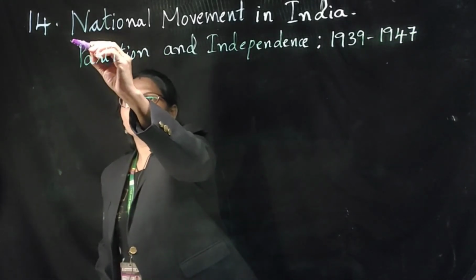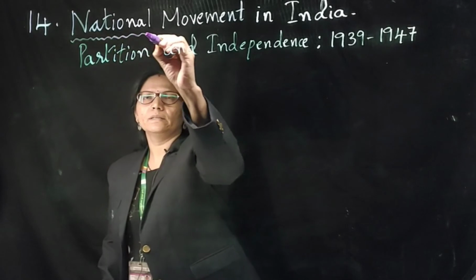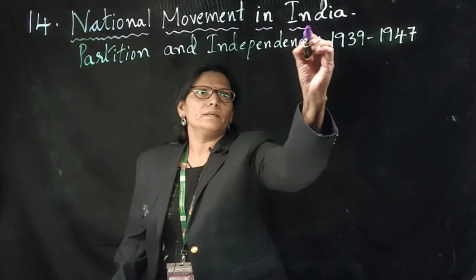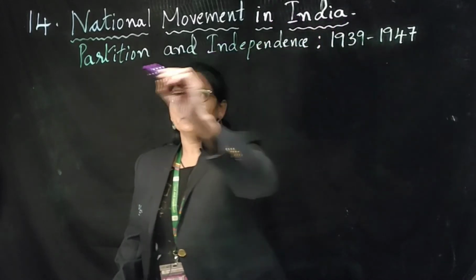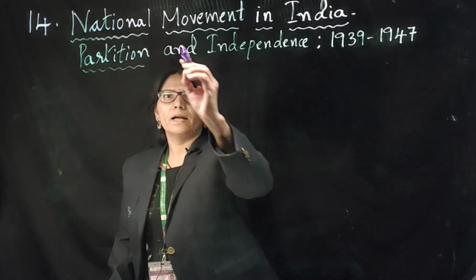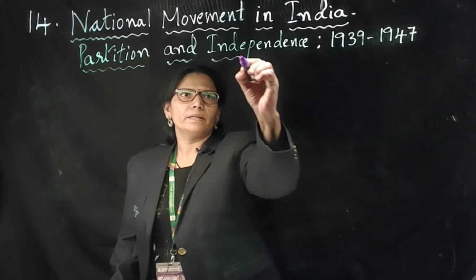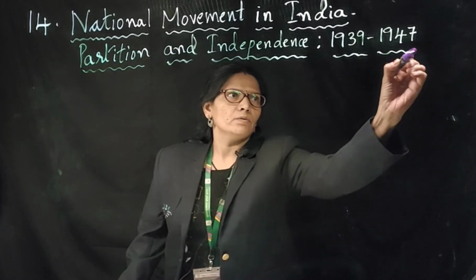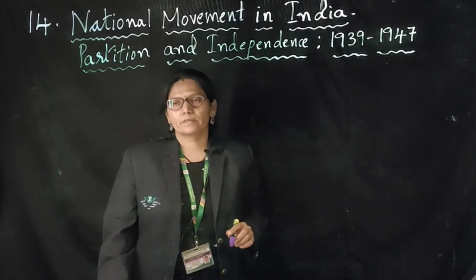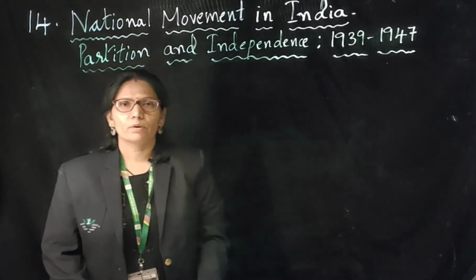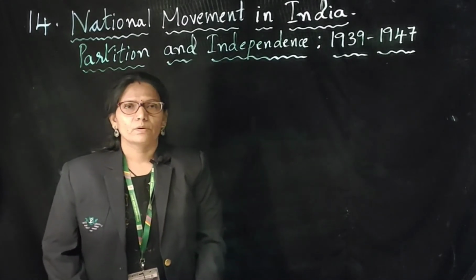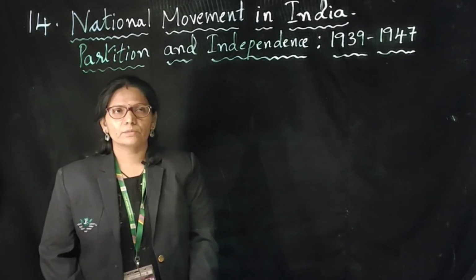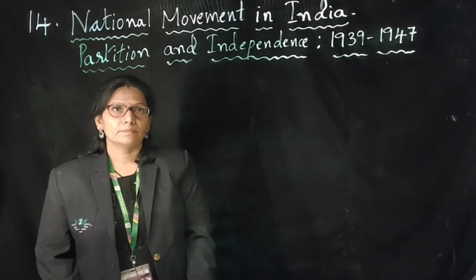What is the name of the chapter we are discussing today? National Movement in India, Partition and Independence during 1939-1947. In this chapter, we are going to discuss the final phase of the national movement and also the situations which led to the partition of India.